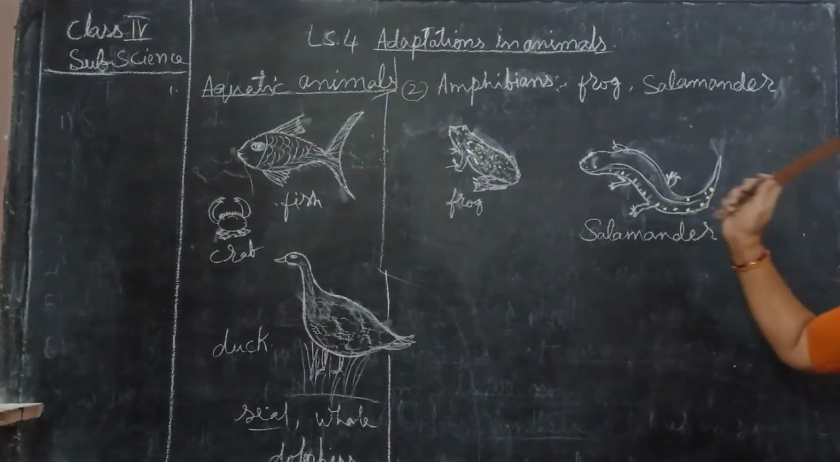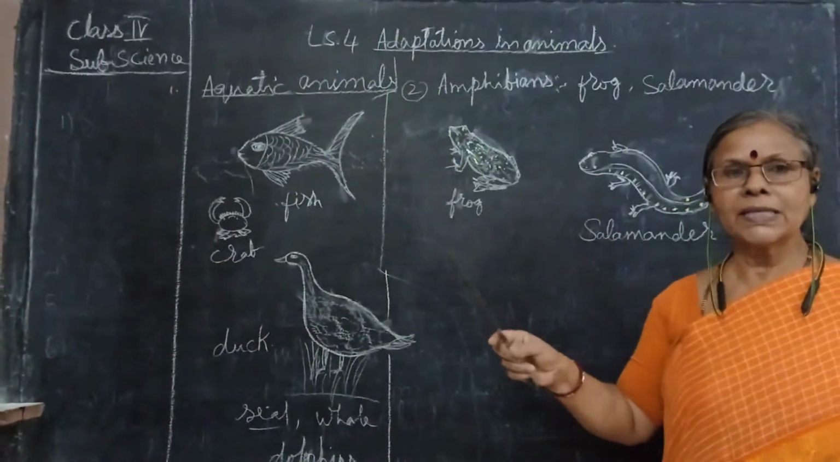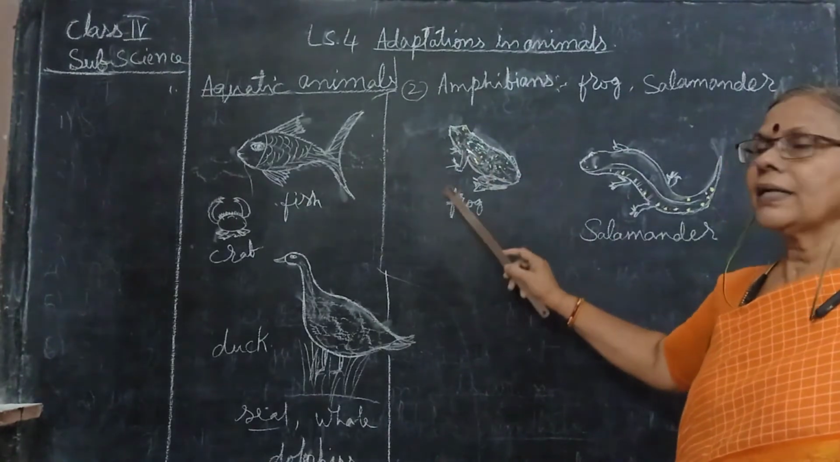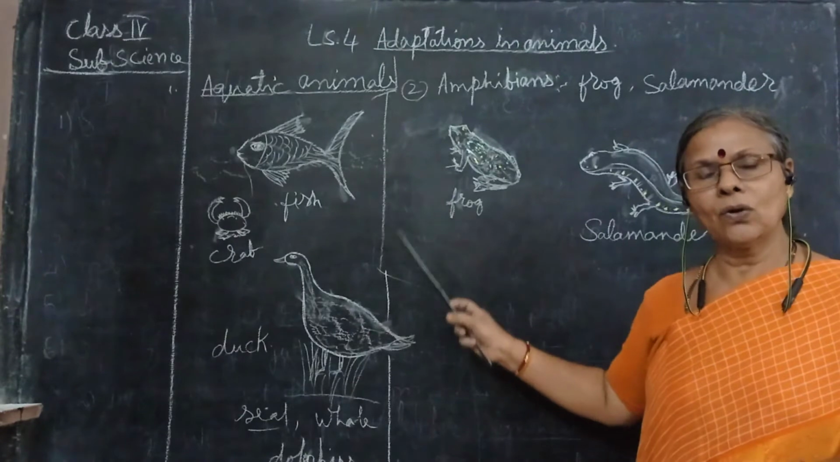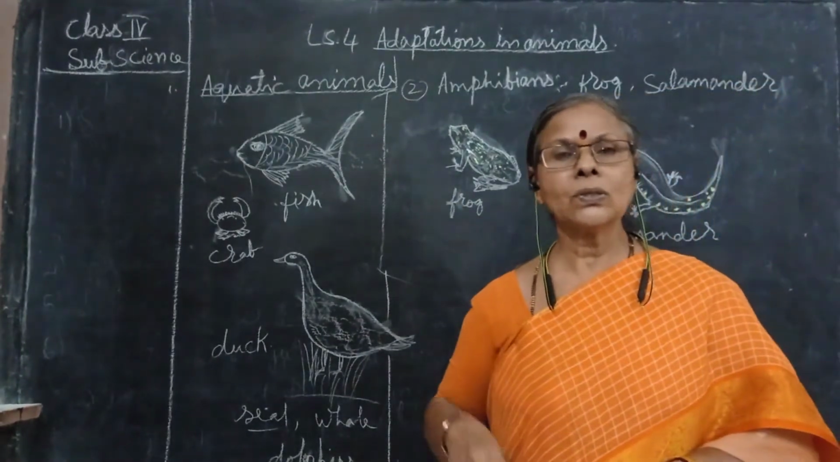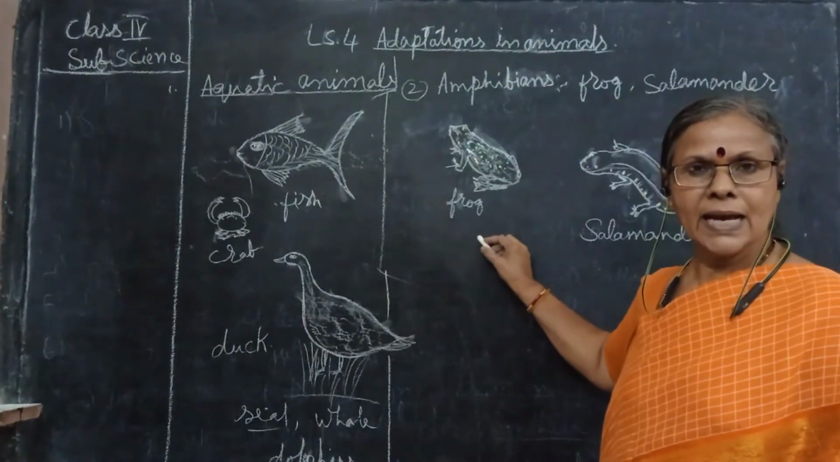Frog, salamander. These two live in marshy places. Frog can live in water. When they are in the water, they will be breathing through their skin. And when they are on the land, they will be breathing through the lungs. So, these are the adaptations, special features they have.